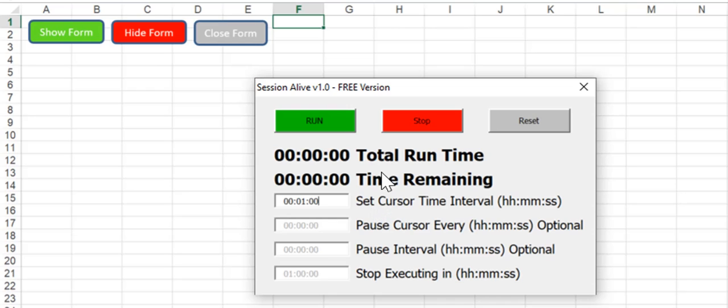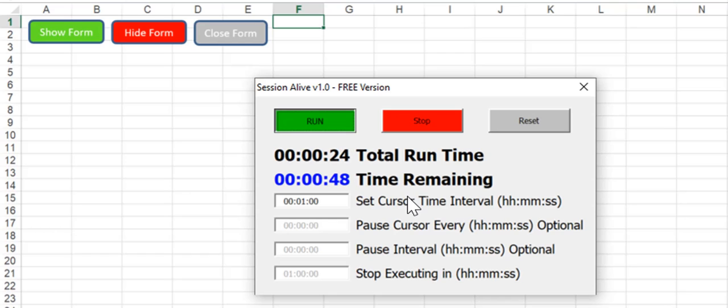So that's it. Once you have this open and available, you can click on run, and you'll notice that it's counting down and it's going to be running. Now again, once you move your cursor, you're going to see that the remaining time will not move. But once you stop moving your cursor and are away from your workstation, the elapsed time will start counting down.